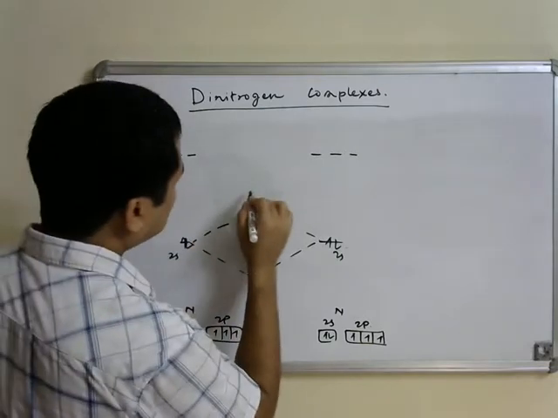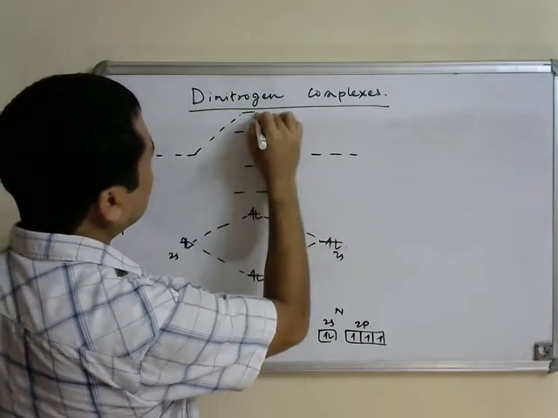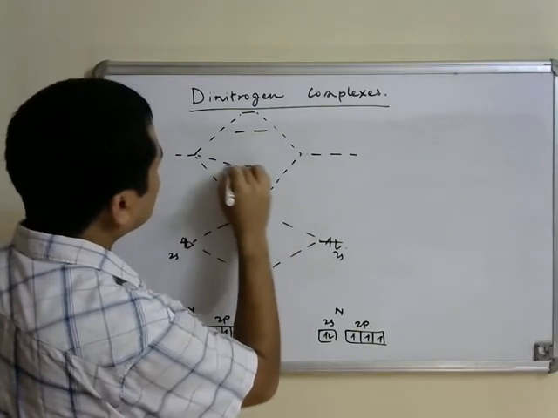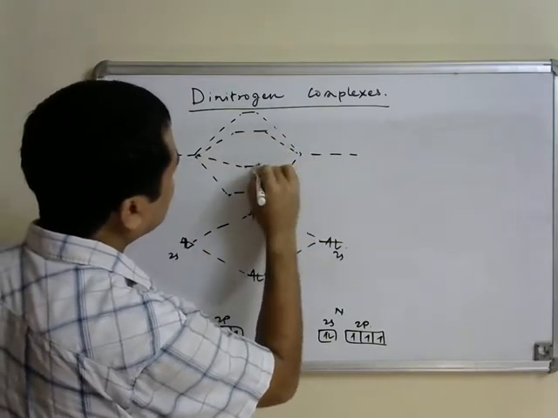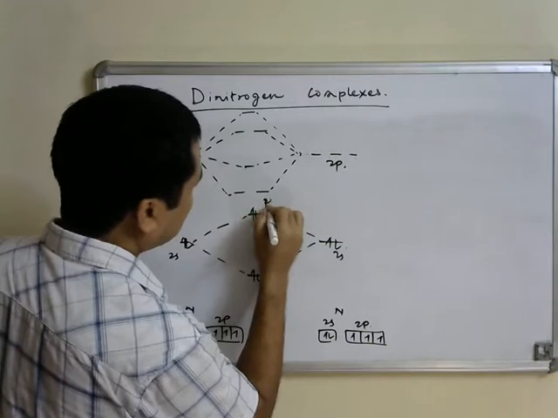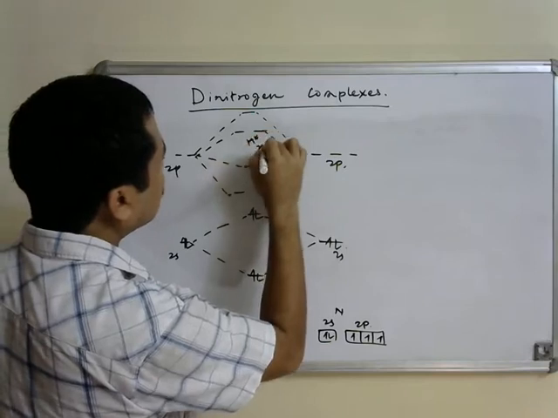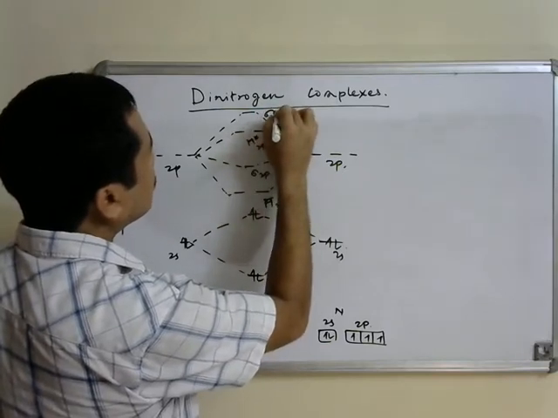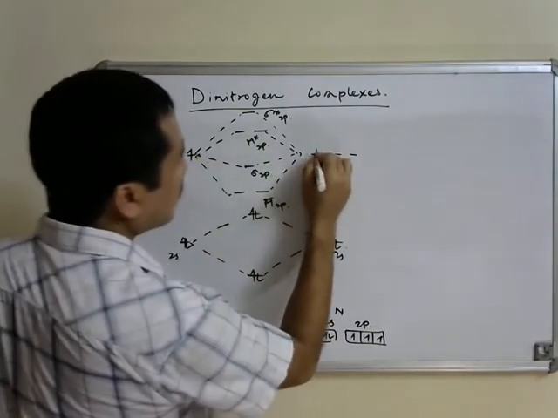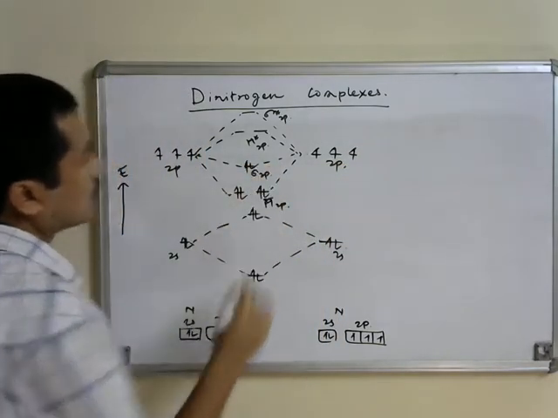Again, due to sp mixing, the order of energy of these molecular orbitals is similar to what we have in the case of carbon monoxide, that is pi 2p, sigma 2p, pi star 2p, and sigma star 2p molecular orbital. If we put a total of 6 electrons, this is how it is.